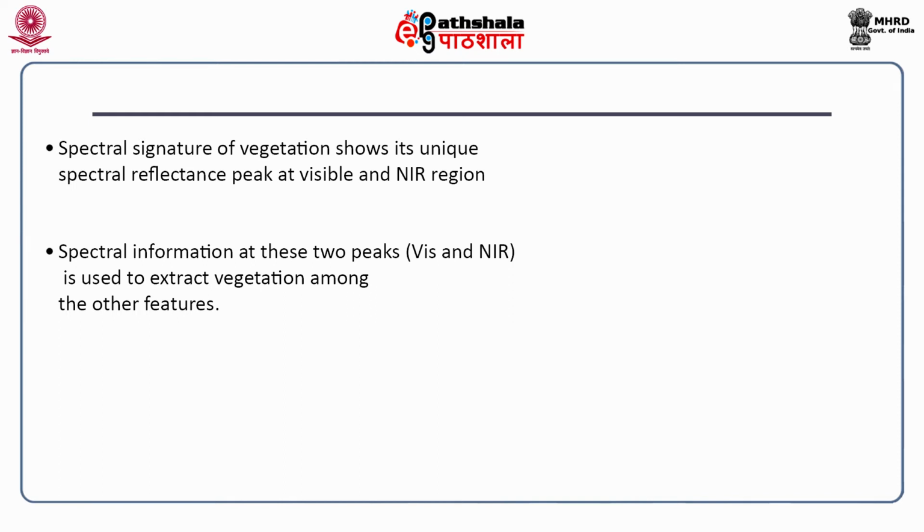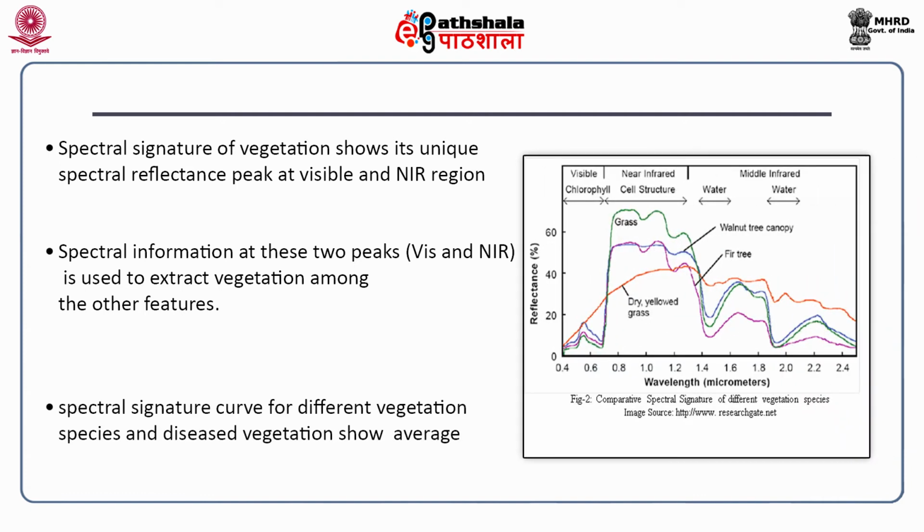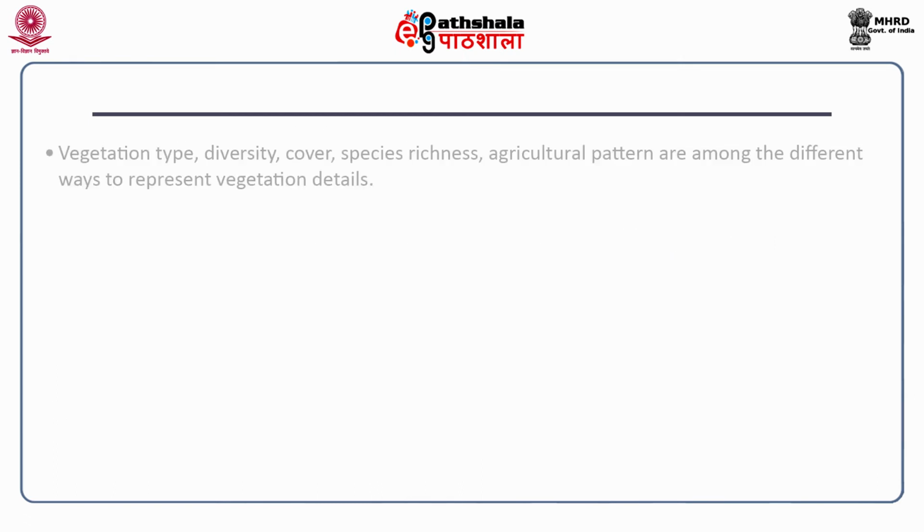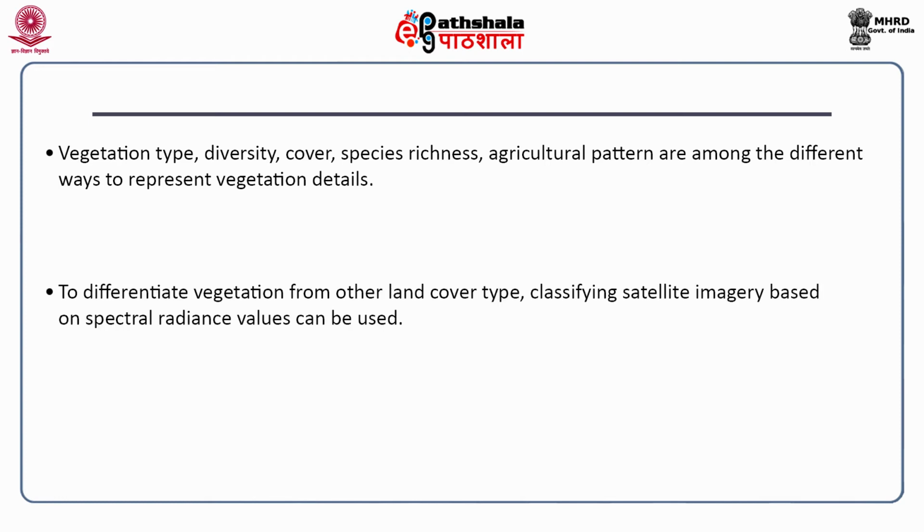In this figure, we can see that spectral signature curves for different vegetation species and diseased vegetation show a broadly similar spectral curve pattern with varying peaks at visible and NIR region. The varying peaks provide information about the type, stage and stress condition of vegetation. Vegetation type, diversity, cover, species richness, agricultural pattern are among the different ways to represent vegetation details. To differentiate vegetation from other land cover types, classifying satellite imagery based on spectral radiance values can be used.